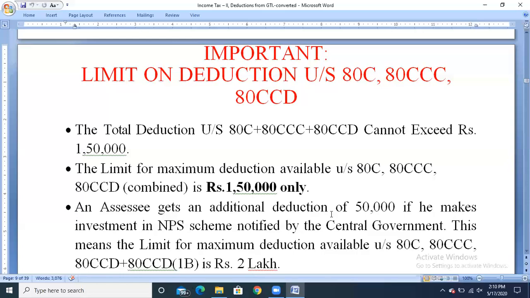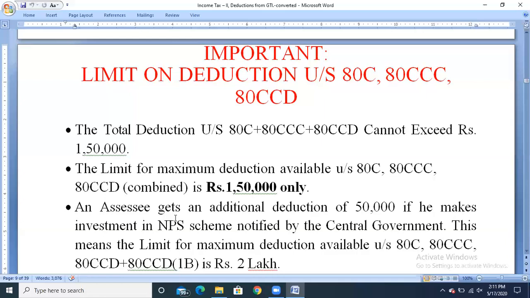1,50,000. An assessee gets an additional deduction of rupees 50,000 if he makes an investment in the NPS scheme, that is the National Pension Scheme notified by the central government. This means the limit for maximum deduction available under section 80C, 80CCC, 80CCD, and 80CCD(1B), that is for contribution or investment in the National Pension Scheme, is rupees 2 lakhs.